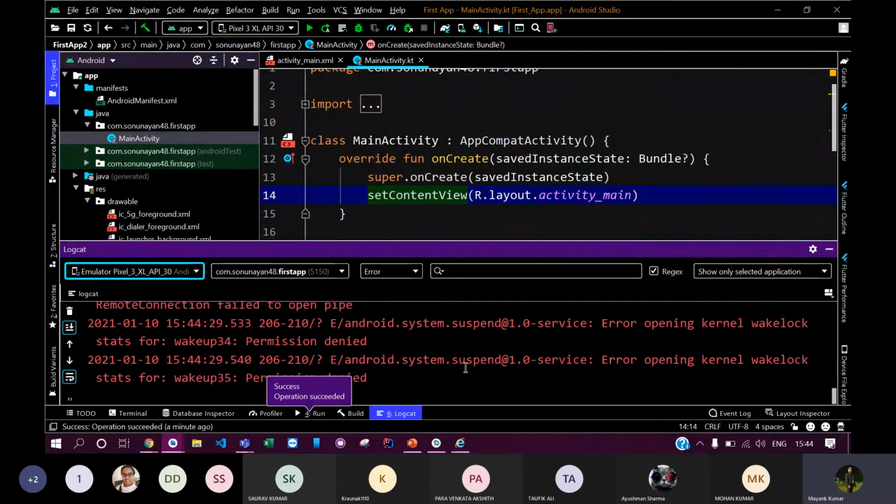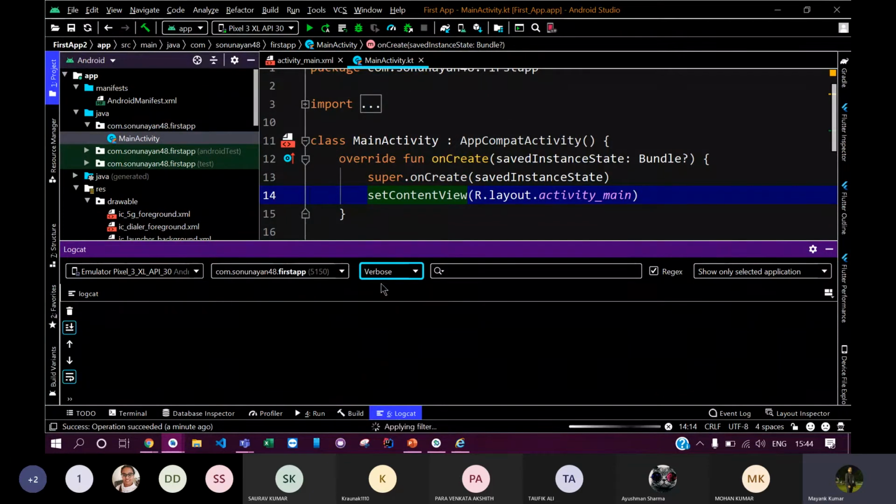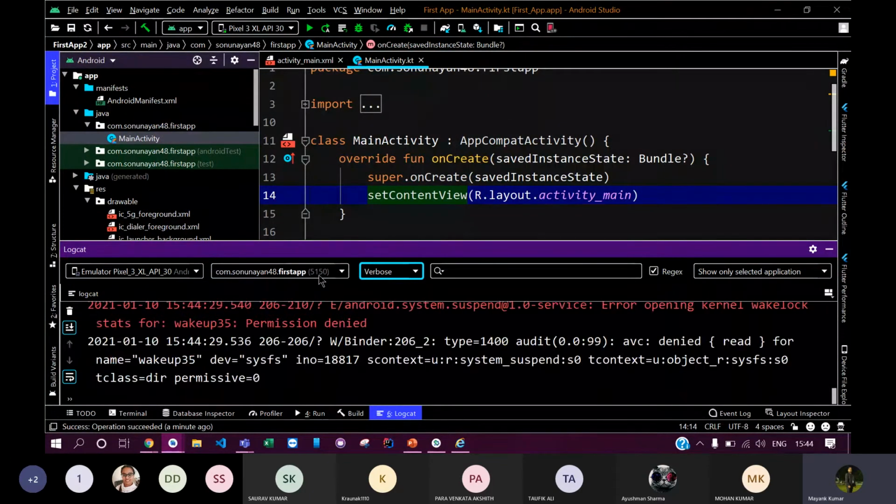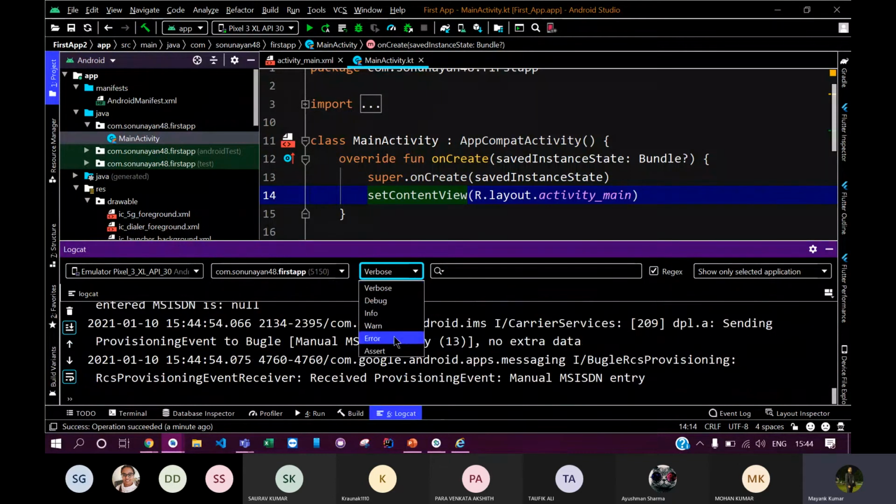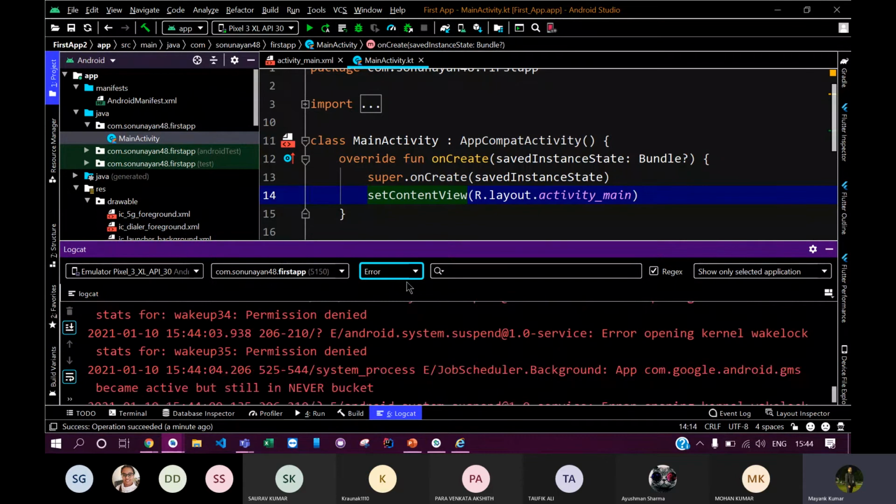So let me just show you. First, remember when you are using logcat for finding a crash, you should select error in the dropdown. So I've just selected error from here.